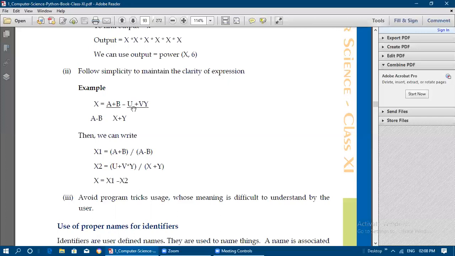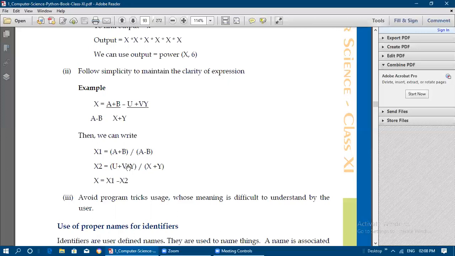Next, for another variable x2, we write u plus v multiplication y. We should not write vy, because the computer won't understand what vy means. It will consider vy as one single variable. So we need to write in a clear format and maintain clarity in the expression. Between v and y we have a multiplication operator, and that should be explicitly written when writing the expression in the computer.